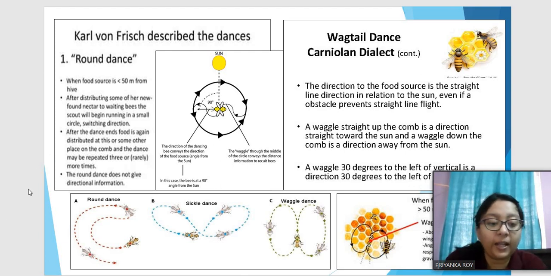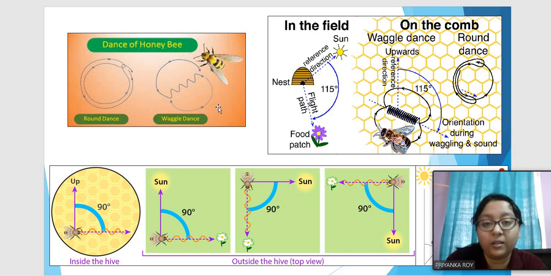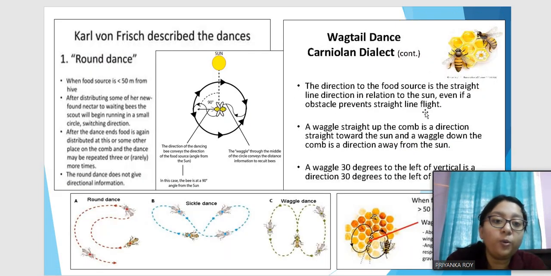So there is another kind of dance, which is the waggle dance, or this kind of 8-like formation. So it goes in the middle like this, and then again it comes down like this, then it goes down like this, and it again goes down like this. So this waggle dance is a kind of dance which gives information regarding the direction of the food source. The angle is denoted by means of the sun's position in the sky at that particular time.